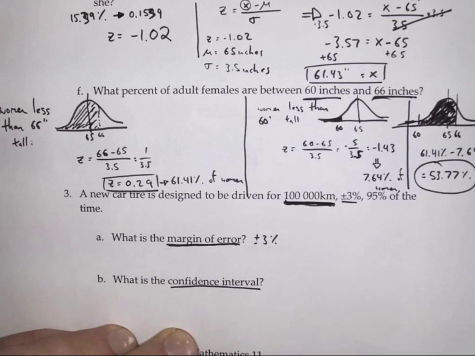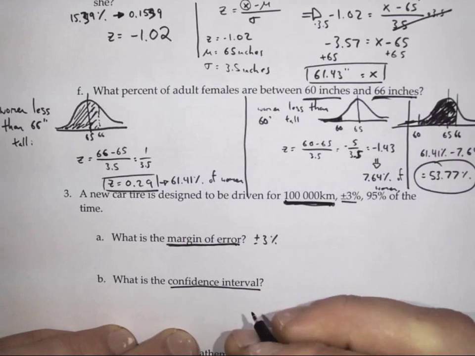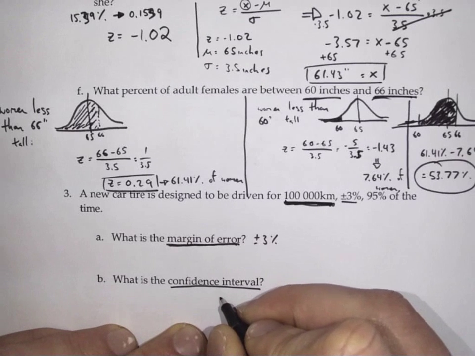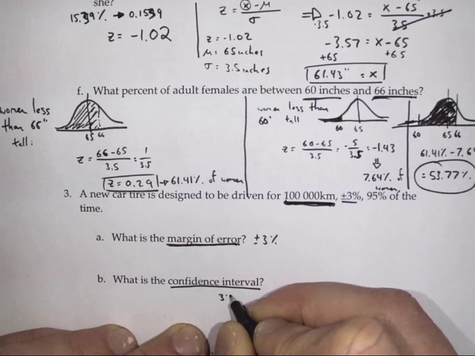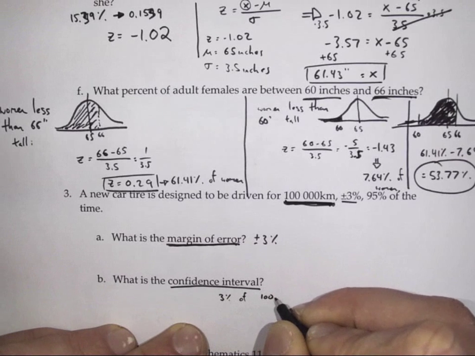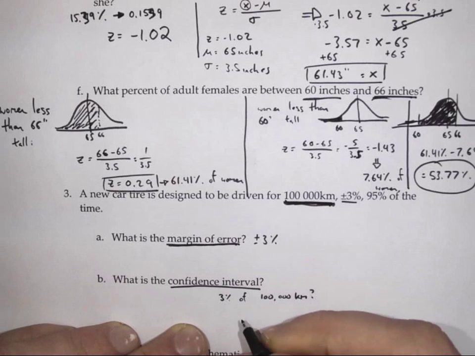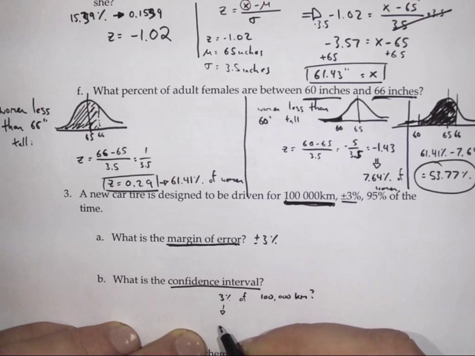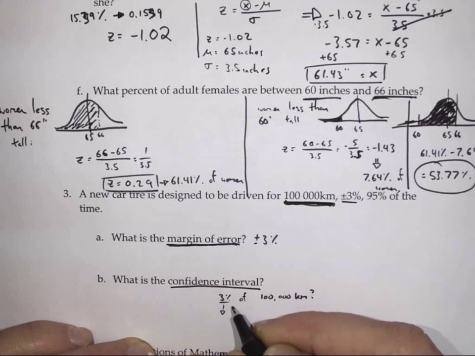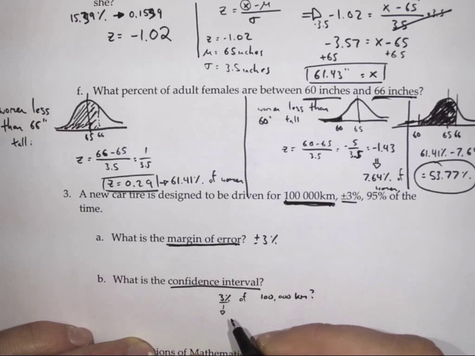Okay, so to find the confidence interval, first I'm going to find out what is 3% of 100,000. To do that, I'm going to turn 3% into a decimal, because in order to do math with percents, we have to turn it into a decimal. So it becomes 0.03.